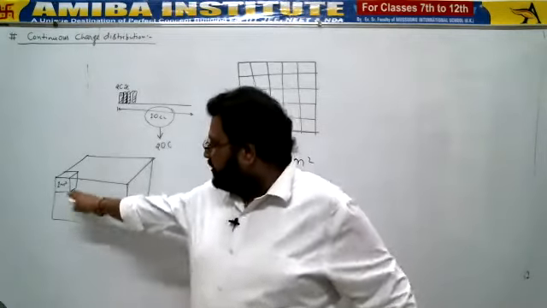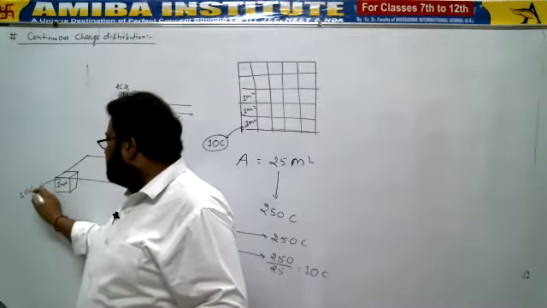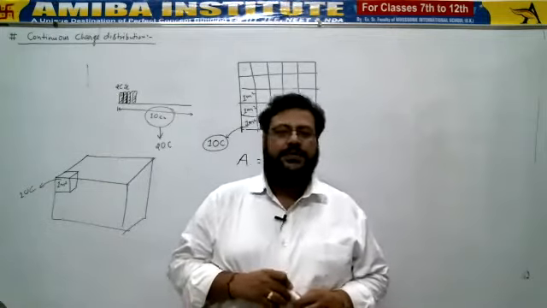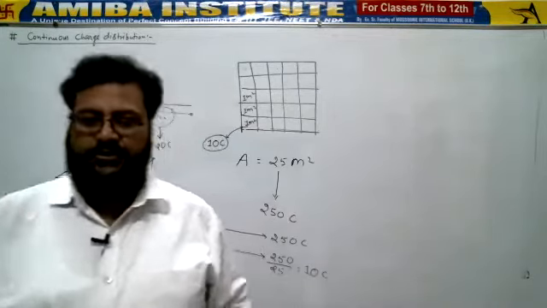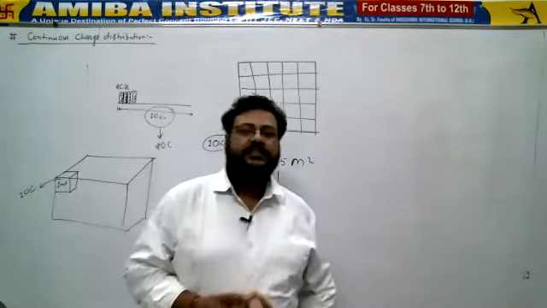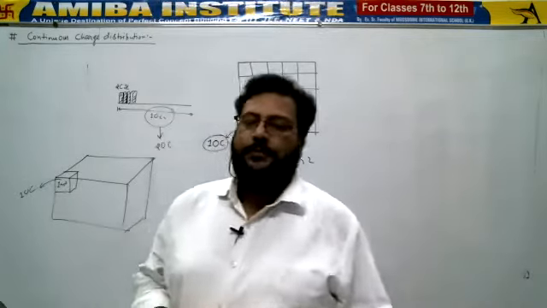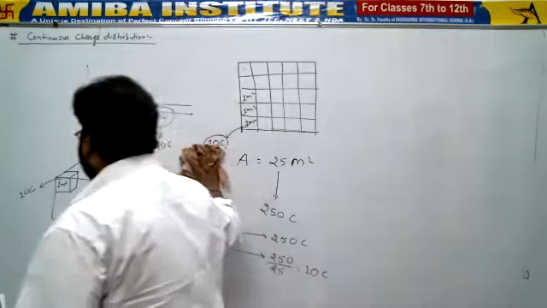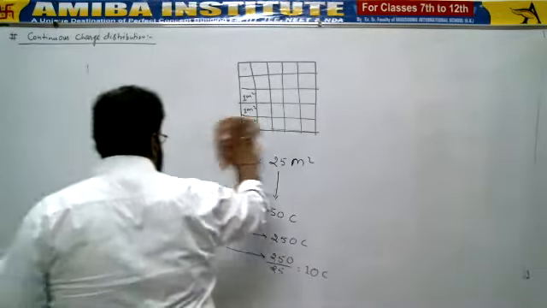Each meter cube contains 10 coulomb, so 30 meter cube should contain 300 coulomb, or vice versa. This is called continuous charge distribution. It means at each unit length, area, or volume, charge should be distributed in a uniform manner, right? Okay, so this was the meaning and concept of continuous charge distribution.